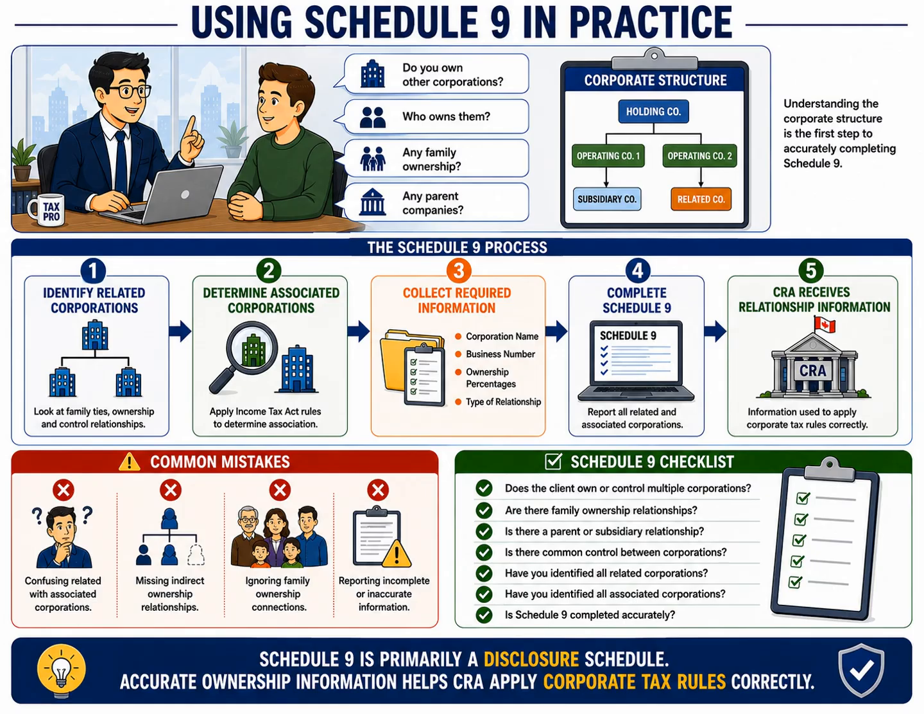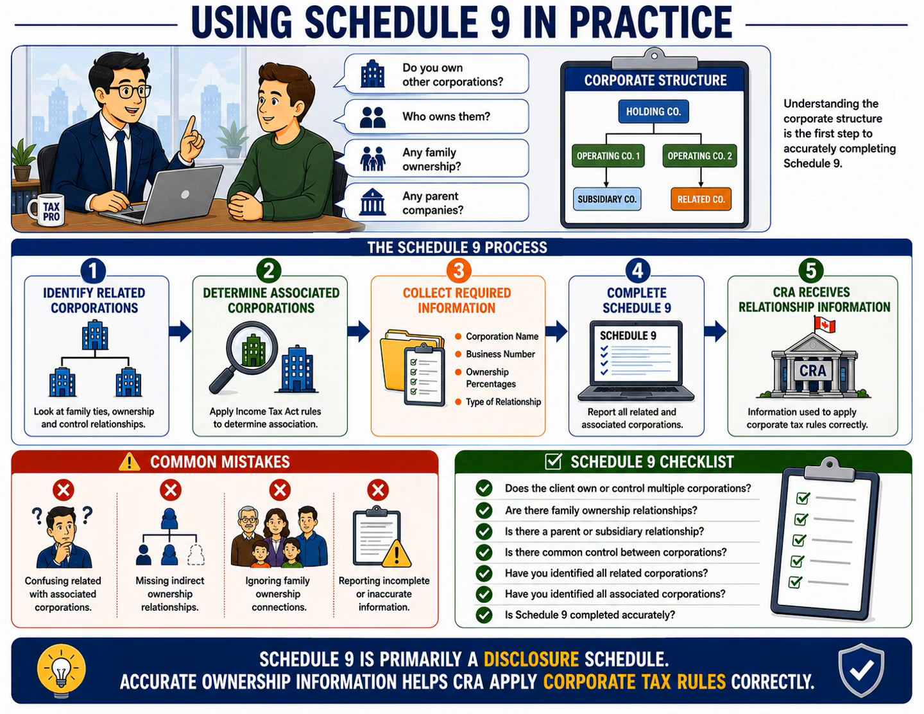Once you've identified all of the related corporations, the next step is determining which of those corporations are also associated. This requires applying the specific rules in the Income Tax Act, particularly the rules dealing with common control and ownership relationships. After identifying the relationships, collect the required information for each corporation. This typically includes the corporation's name, business number, ownership percentages, and the type of relationship. Once the information is complete, you can accurately prepare Schedule 9 and report the corporate relationships to the Canada Revenue Agency.